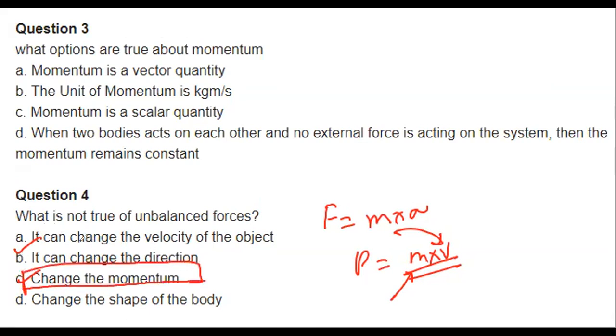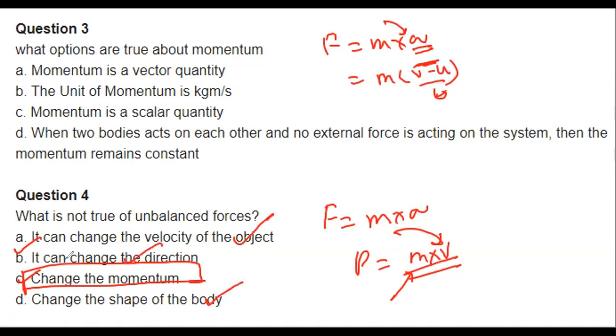Why do we need to choose only C? Because we know that a force can change the velocity of the object. For changing the velocity, we need the force, because force is equal to mass into acceleration, and acceleration is equal to (v minus u) by t. So if we need to change the velocity, we need acceleration, and acceleration can only be provided by the force. So this is 100% correct. Change momentum. These two options are contradicting, but when we are choosing one of them, then we have to choose only C. Got it?